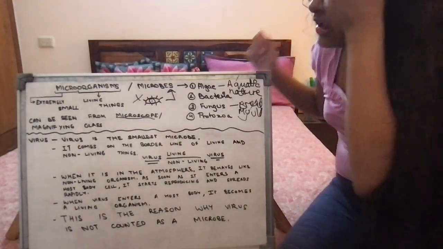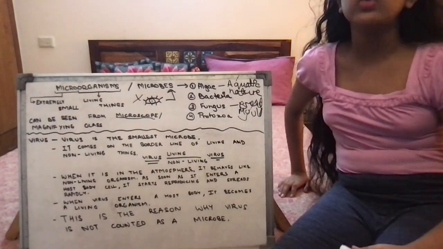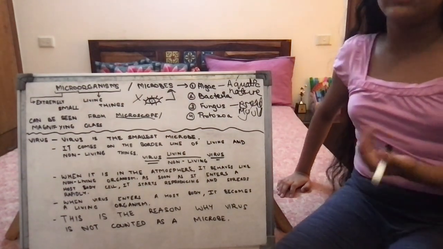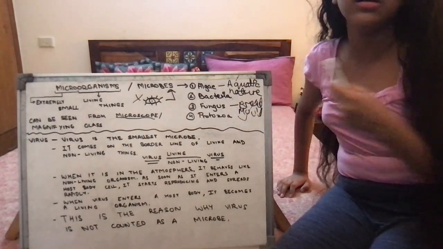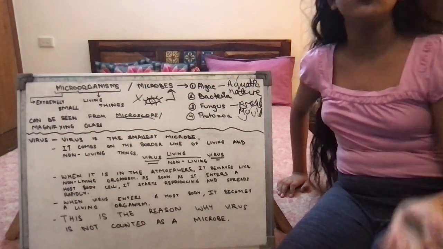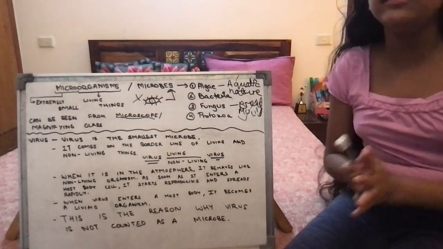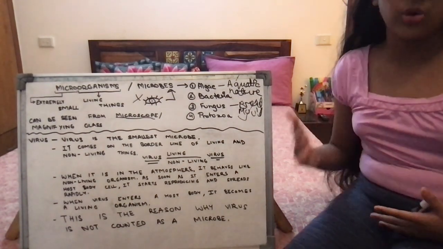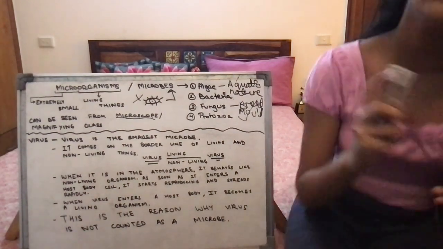Last is protozoa. Protozoa is also aquatic in nature and is found in ponds and similar places. An example of protozoa is amoeba. We all know that, right? Don't worry, I am just giving a short note right now. We are going to understand each in detail later.